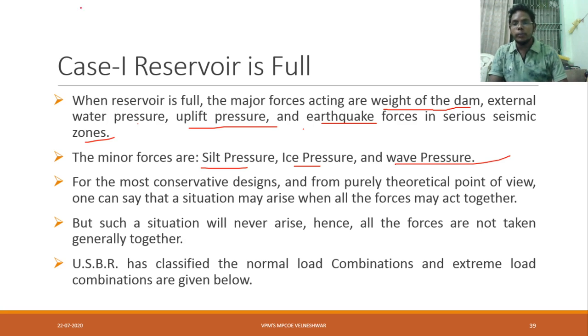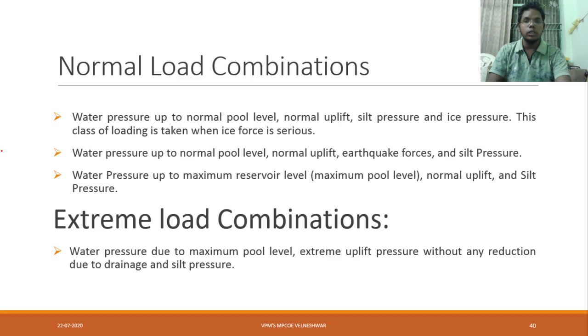Okay, USBR has classified the normal load combinations and extreme load combinations given below. Based on USBR, they have given some load combinations for us, which we have to follow. These are normal load combinations. Water pressure up to normal pool level. Normal pool level is the normal level, you can say. Normal uplift we have to consider, silt pressure and ice pressure. This class of load is taken when ice force is serious. Means whenever ice pressure is more, then we have to consider normal uplift, silt pressure and ice pressure. Water pressure up to normal pool level.